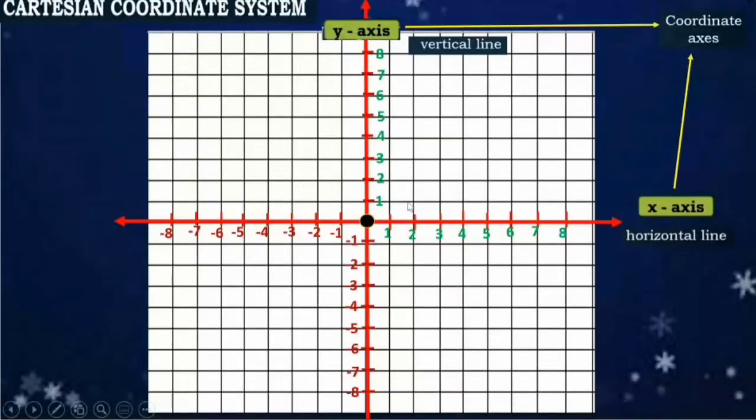Okay. So, we have here the point of origin. Okay? Sa gitna. Yung point of intersection ng horizontal line and vertical line natin. That is the origin, and the coordinates, or the ordered pair, is (0, 0).